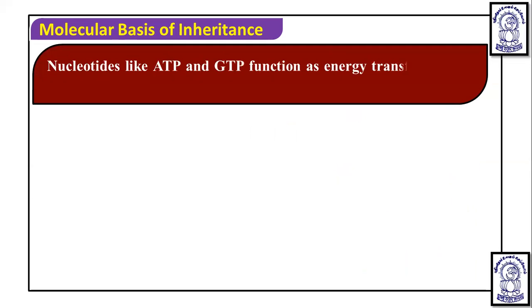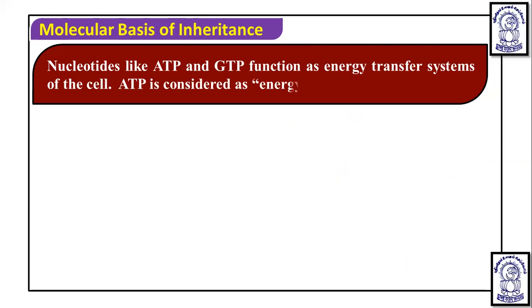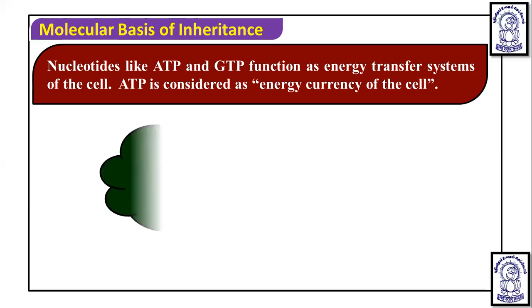Nucleotides like ATP and GTP function as an energy transfer system of the cell, and ATP is considered the energy currency of the cell. So what are ATP and GTP? They are nucleotides. Why? Because in ATP the nitrogenous base is adenine, and in GTP the nitrogenous base is guanine.